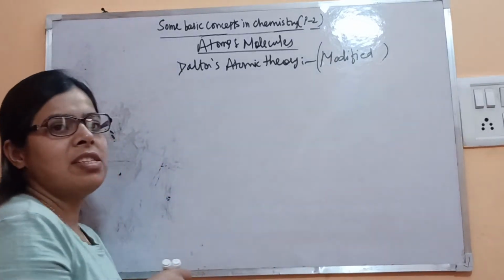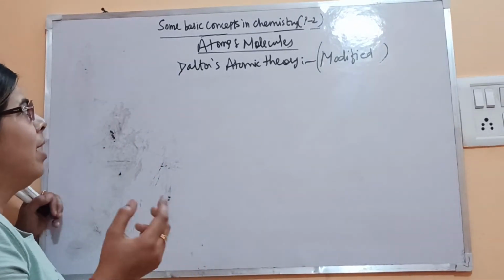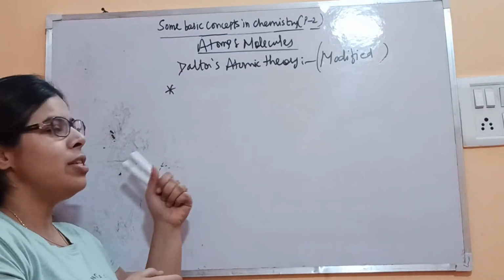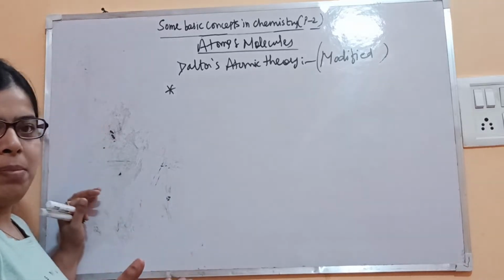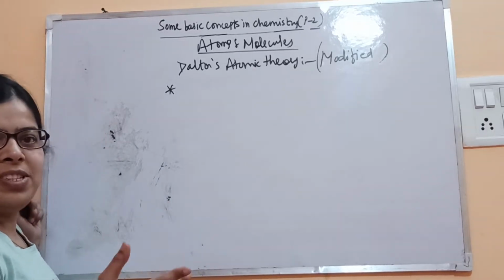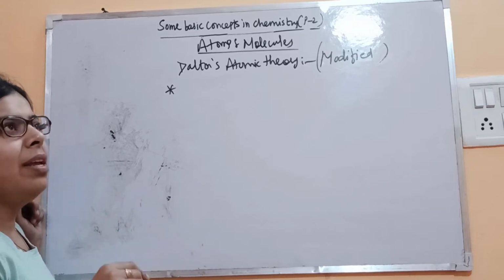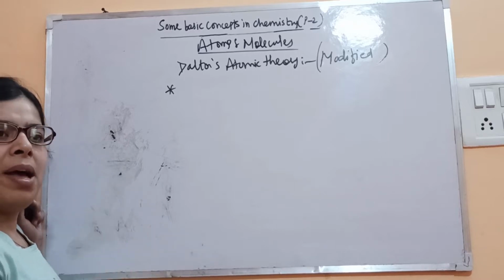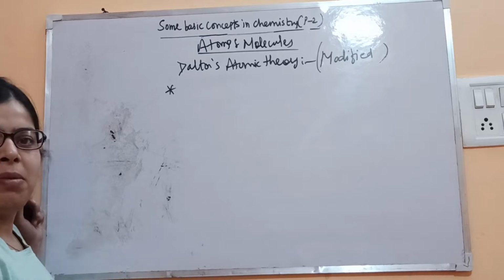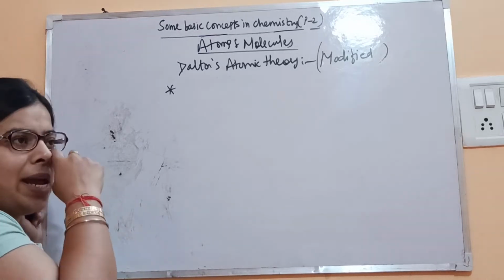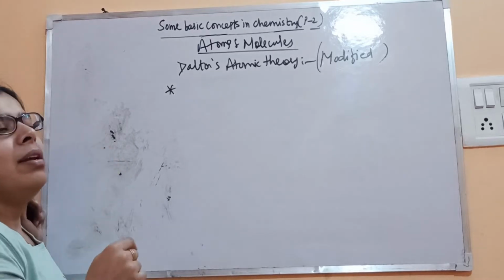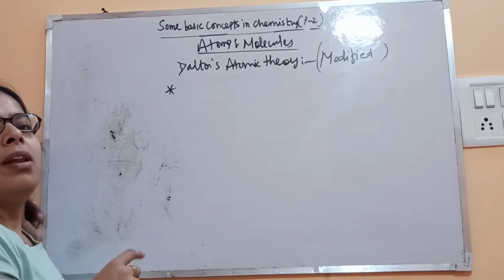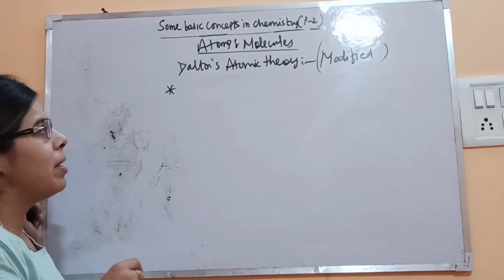Fine. So let's see the previous one, the old theory that you have studied in 9th standard. You know that atom is the smallest particle of the substance according to this theory. It can neither be created nor destroyed, and it is indivisible, can't be divided into further particles, but we know it is divisible. Then atoms of the same element have the same atomic number, the same size, same mass, but atoms of different elements have different masses. All these postulates of Dalton are being followed by the laws of chemical combination.